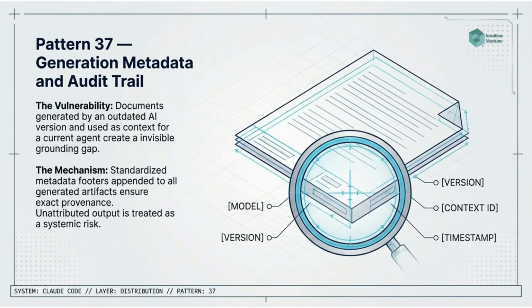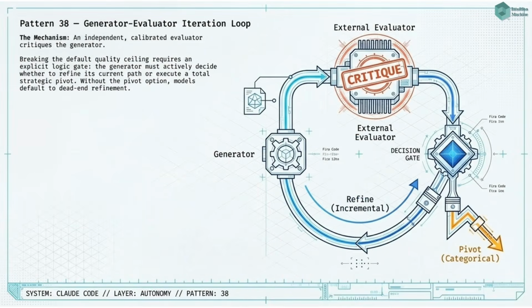Pattern 37, generation metadata and audit trail. Every generated document includes a standardized footer recording its generation context. The footer is a small, consistent structure appended to every output. Pattern 38, generator evaluator iteration loop. Run a structured loop in which a calibrated external evaluator provides specific critique after each generator pass, and the generator makes an explicit strategic decision about whether to refine the current direction or pivot to a different approach entirely. The loop runs until either a quality threshold is met or the iteration budget is exhausted.